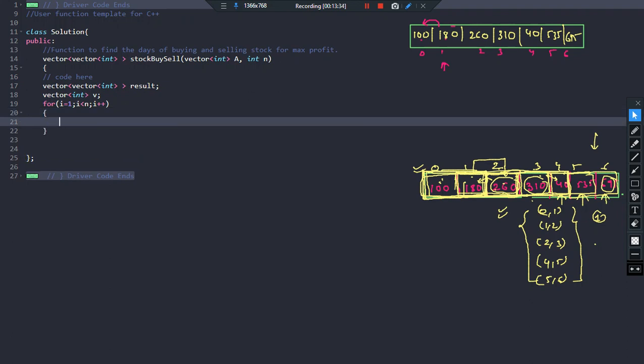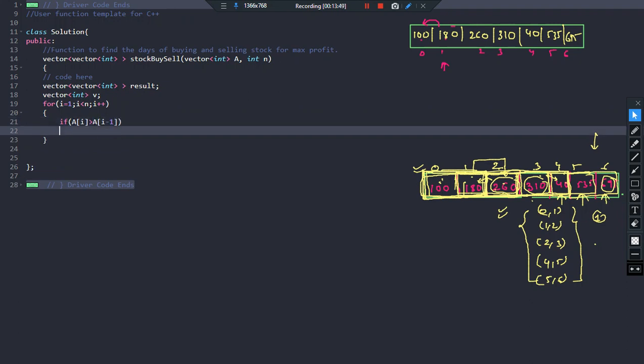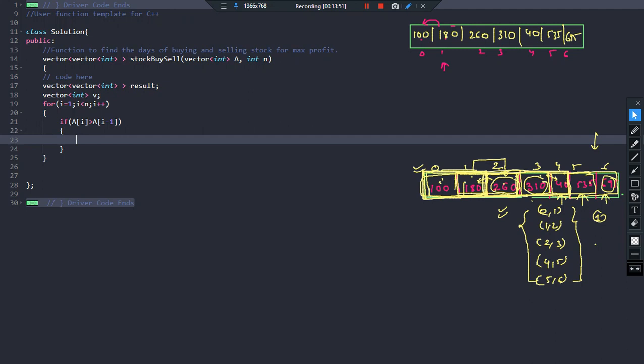Fine. So I am standing on day 1, and if I find out that the price of the stock on day 1, that is A of i, wherever I am standing, is greater than the price of the stock the previous day, what does it indicate? It indicates that good, this can be a possible combination.